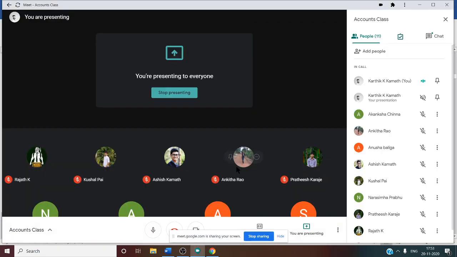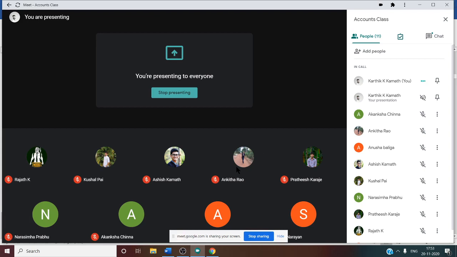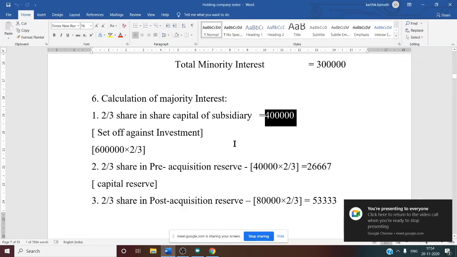Once we set off against investment, this share capital will not be there in the consolidated balance sheet. What is the meaning of this? Only the holding company share capital you need to show in the consolidated balance sheet, since the subsidiary company share capital is set off against investment. In other words, it is cancelled by comparing with the investment made by the holding company. So this is about the first one.